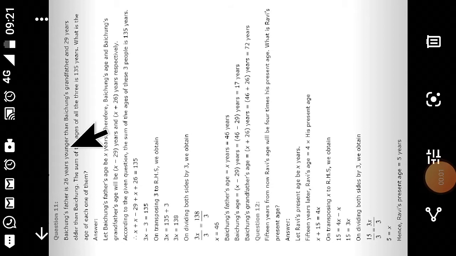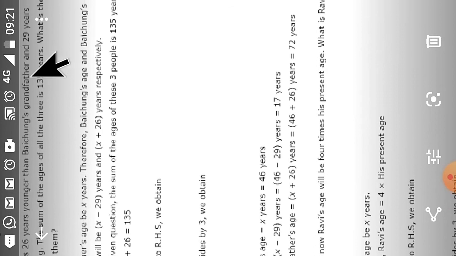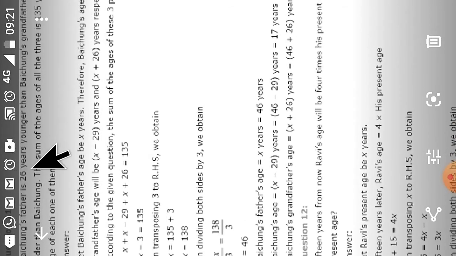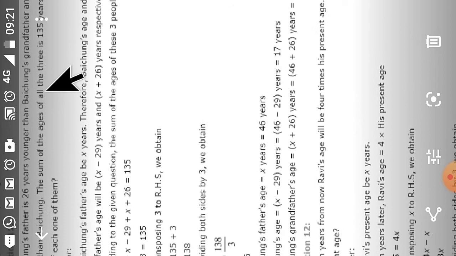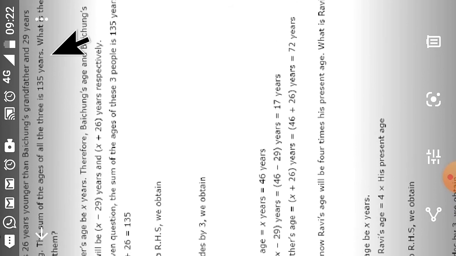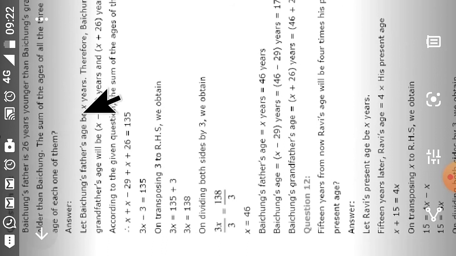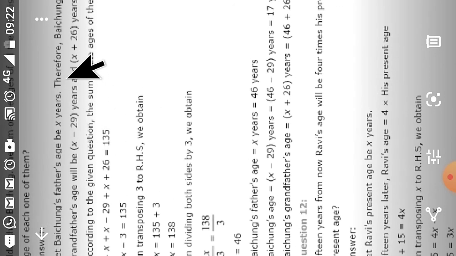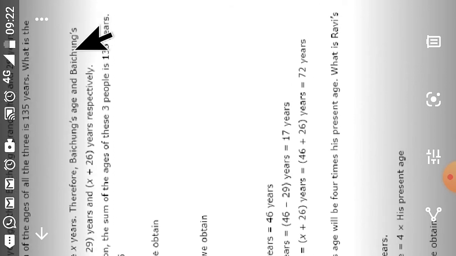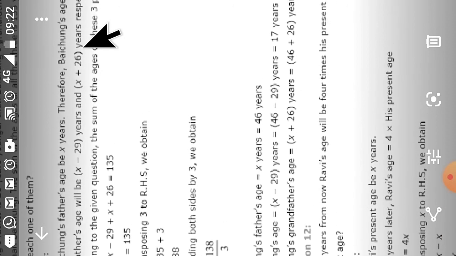Let us see question number 11. Baichung's father is 26 years younger than Baichung's grandfather and 29 years older than Baichung. Now the sum of the ages of the three is 135 years. What is the age of each one of them? Now let us suppose Baichung's father is x years. Therefore Baichung's age and Baichung's grandfather's age will be x minus 29, and x plus 26 years respectively. Now according to the question, the age of all the three together is 135 years.